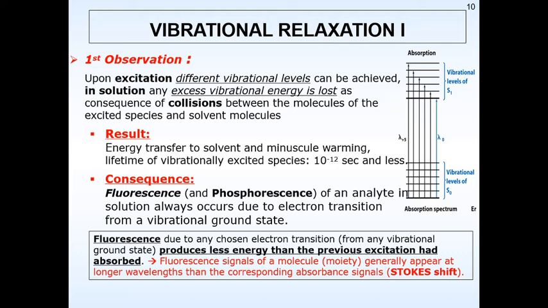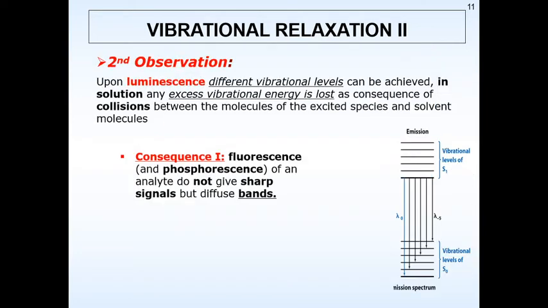This you may have learnt in your Raman spectroscopy. That is, if there is an absorption at almost 400 nanometers and there is an emission at 450 nanometers, that means whatever has been absorbed, when it is released, if it is at a higher wavelength, this phenomenon is called fluorescence. Obviously, the energy is more when there is a shorter wavelength. When the wavelength is longer, the energy is very, very less. Now, this phenomenon occurs through a Stokes shift, which you have already observed in your Raman spectroscopy.